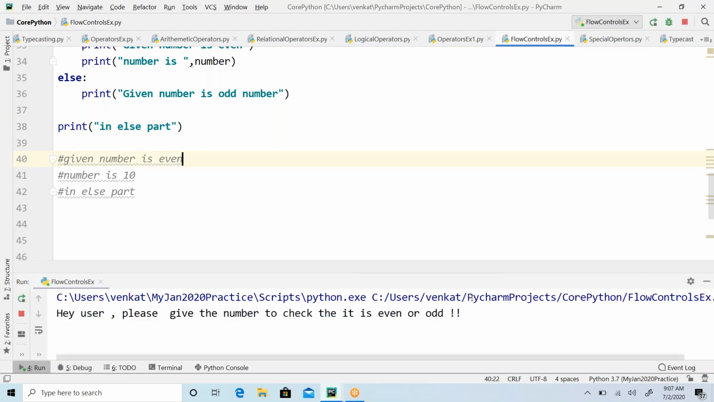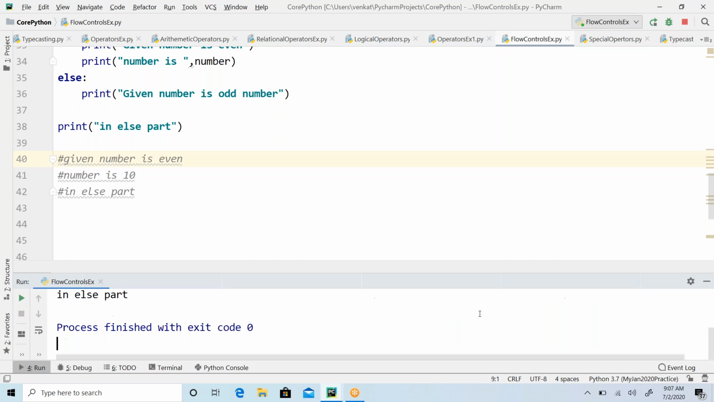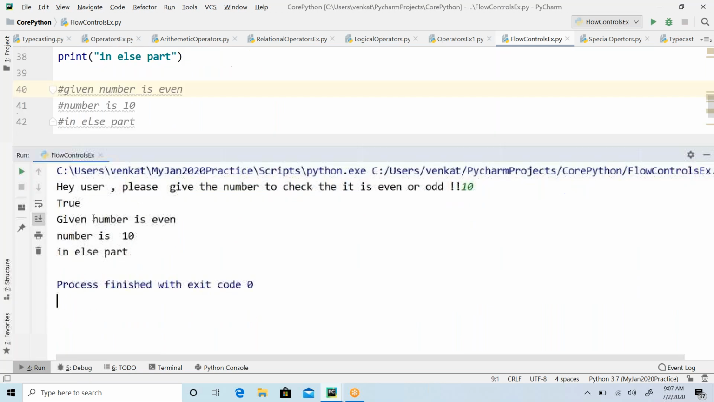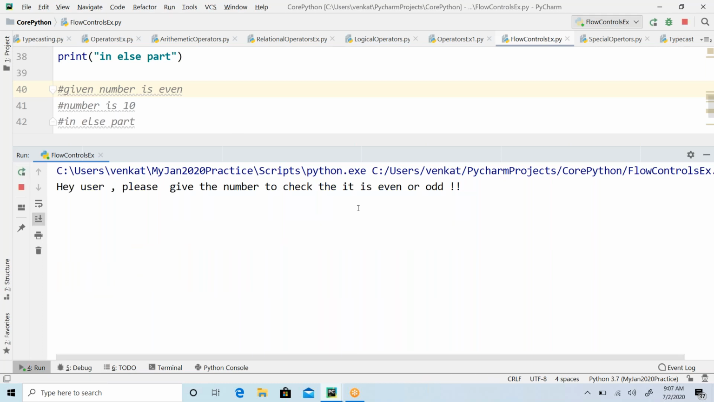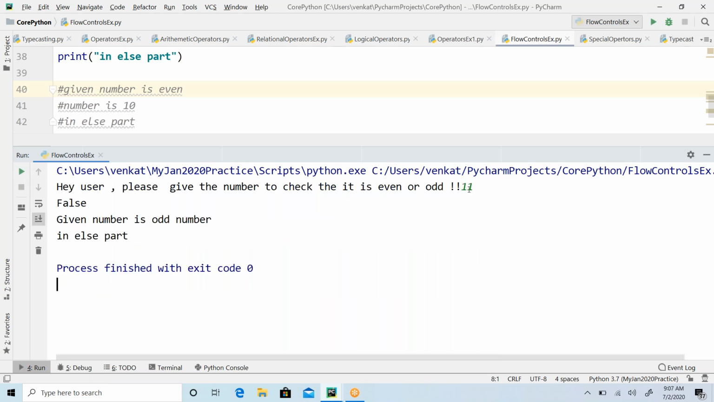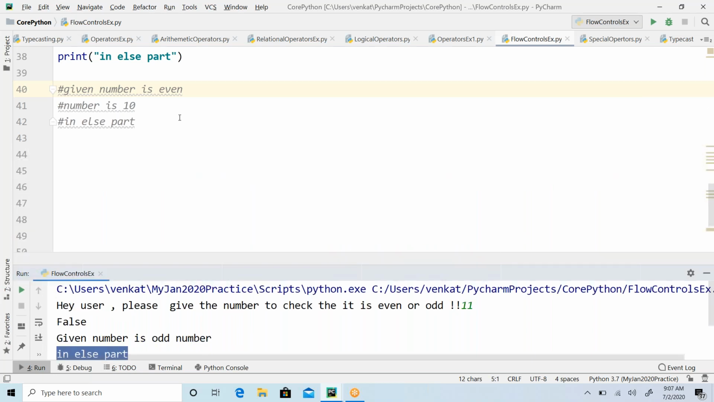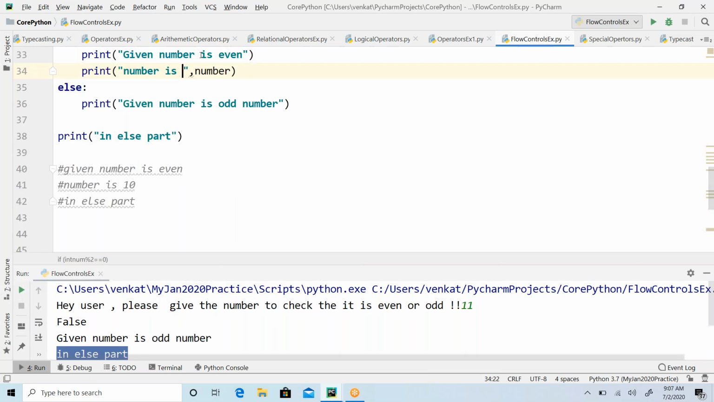Run. Enter 10. What is the output you see here? Number is even, number is 10, in else part. Now let me give an odd number. Now you can see given number is odd number, and in else part is printing again. So it's not related to the else, it is out of it. That is the point here.